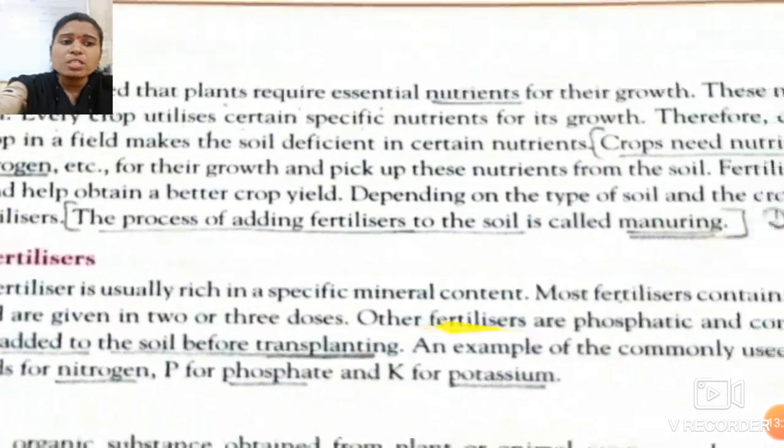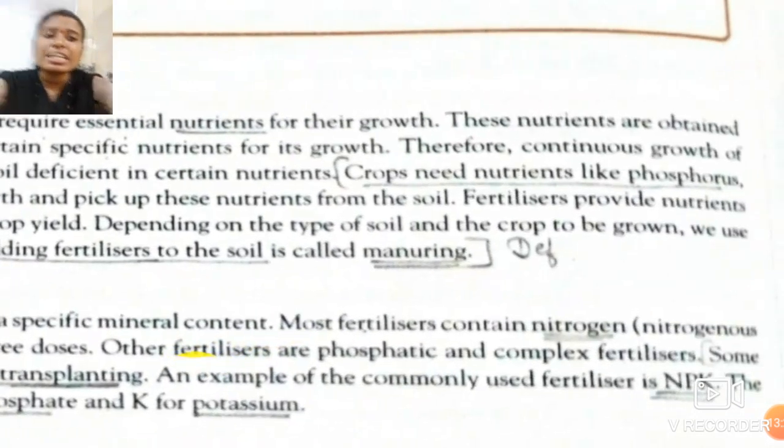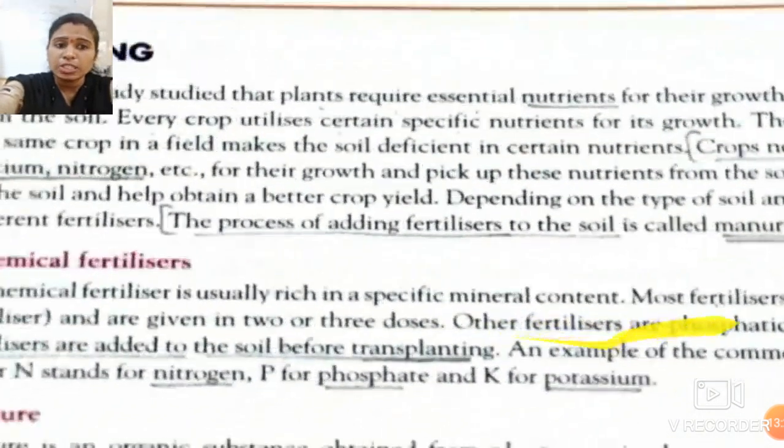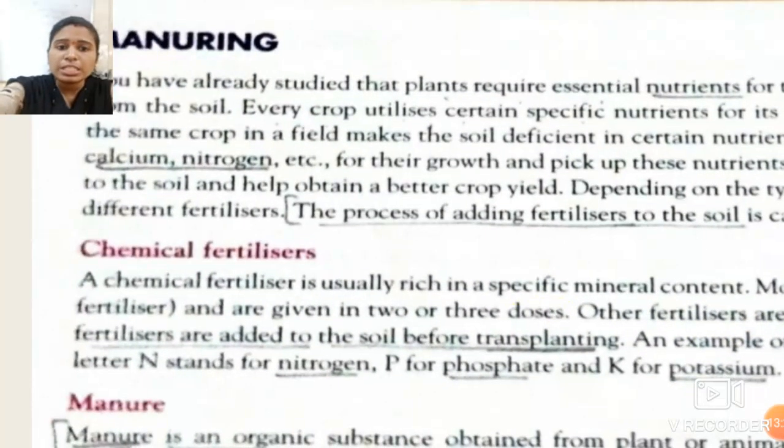So students, most fertilizers contain nitrogen, because nitrogen is the basic requirement of any kind of crop.